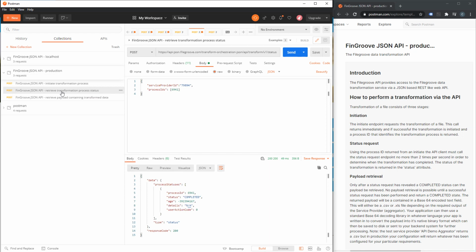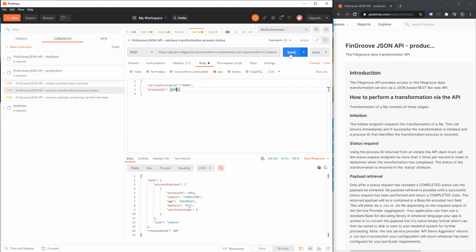So after we've sent that request, we can then send status requests to see how it went. Part of the response to that initial request will be the process ID. And then we can send a retrieve transformation process status. As you can see, there's an array here. So maybe you've got 3 or 4 processes that you've sent off. You can check the status of all of them within a single request.